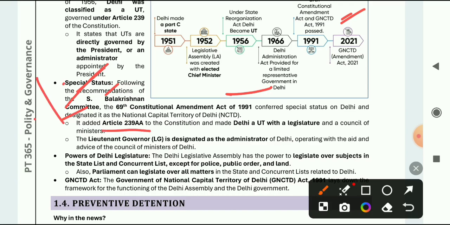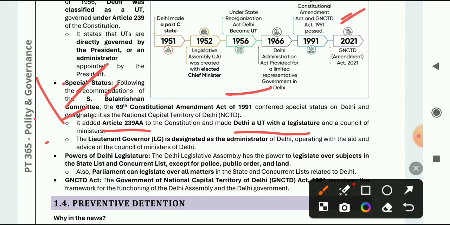It added 239AA to the constitution and made Delhi a UT with a legislature and a council of ministers. So a council of ministers is also there, and an administrator is also there. They function differently. The function is different for the council of ministers and the administrator. So Article 239AA and Article 239, these two articles are important.